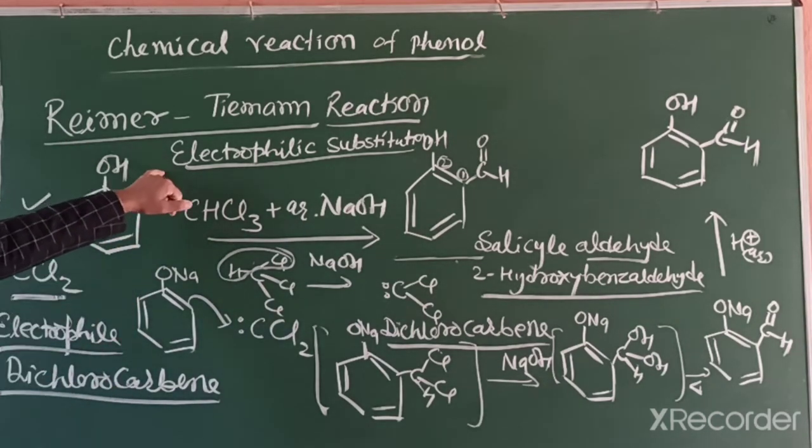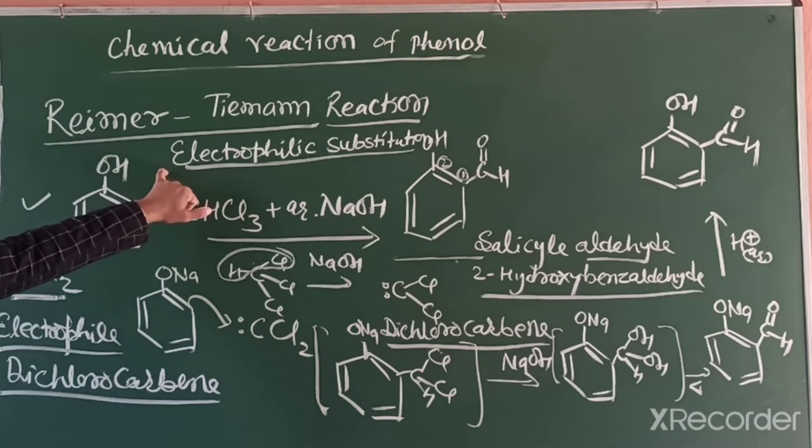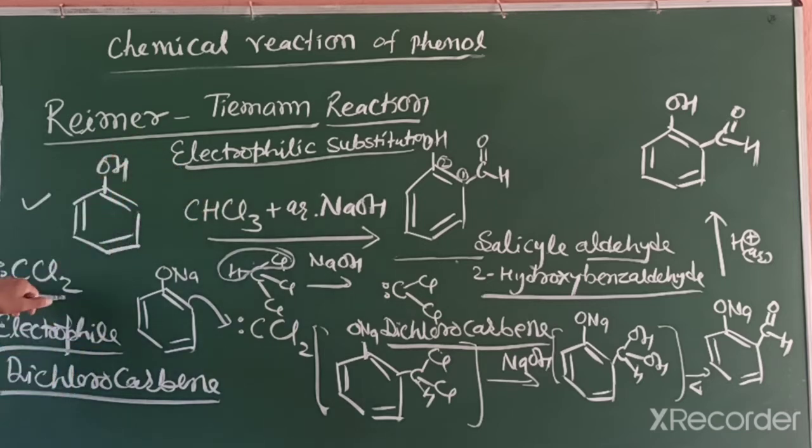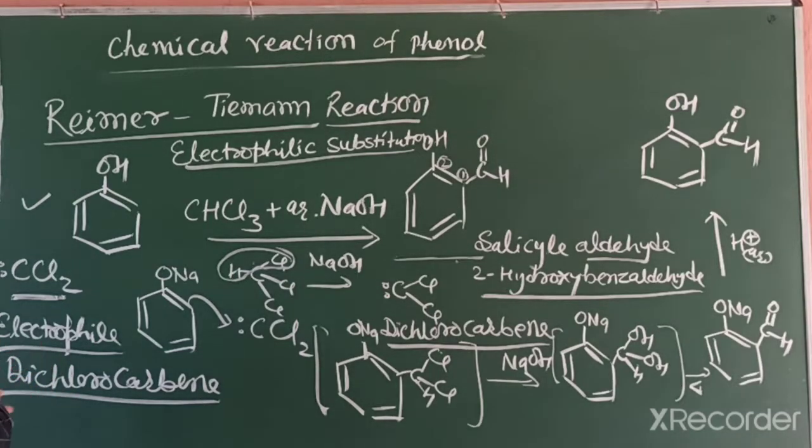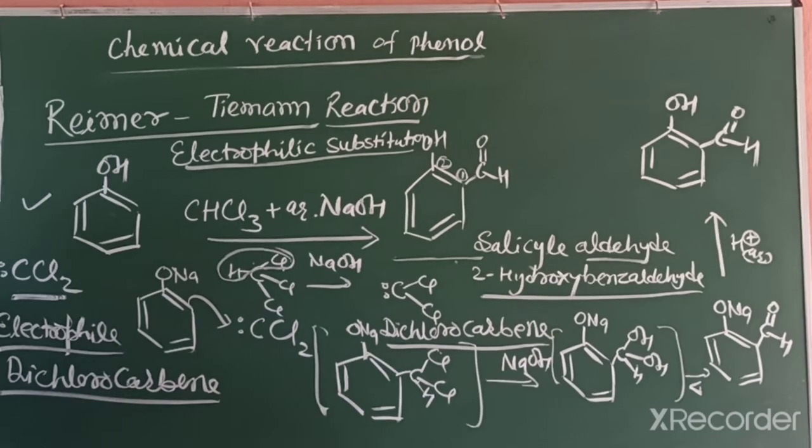It is a special electrophilic substitution reaction, and the electrophile is dichlorocarbene. Who prepares this electrophile? Sodium hydroxide removes the HCl, and with slight heating the reaction is facilitated, ultimately you get the product. So now students, these two reactions are very important, Kolbe and Reimer-Tiemann reaction.